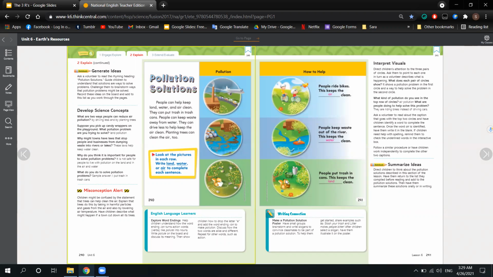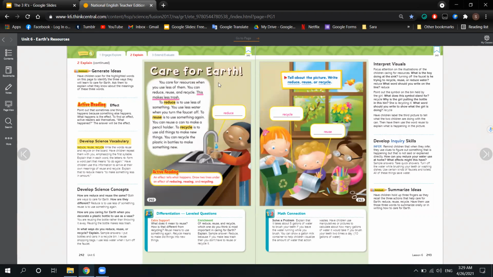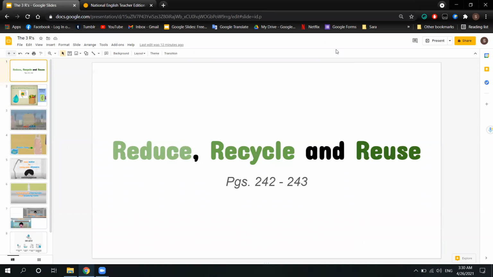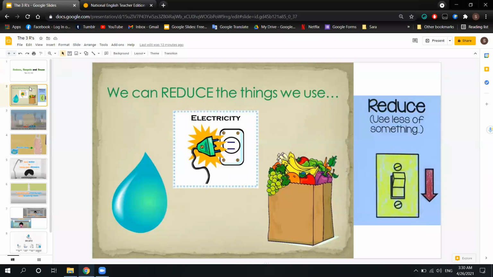So, okay, let us now move to care for Earth. We have to open our books at page 242. And we have to get to know how can we save Earth. So let us look here. We have reduce and recycle and reuse. Okay, so here we have to know that we can reduce the things we use. What is the meaning of reduce?